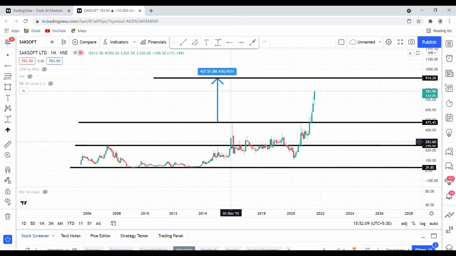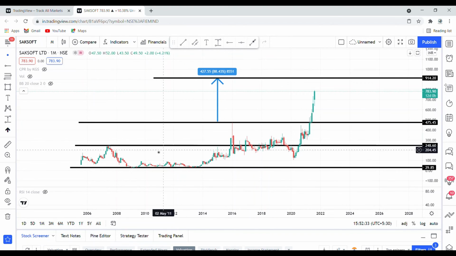Once this crossed, it went to a high of around 475. Then again it came down and was consolidating at this price, and due to COVID it again came down to 107, 108, that range. Then again it went up, and it keeps on going up.